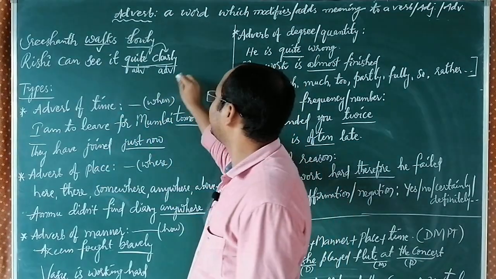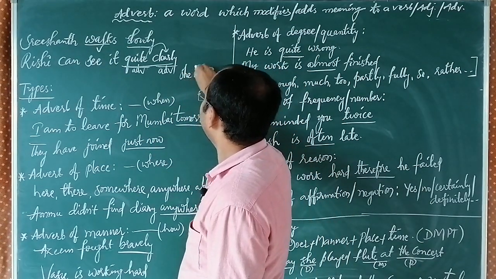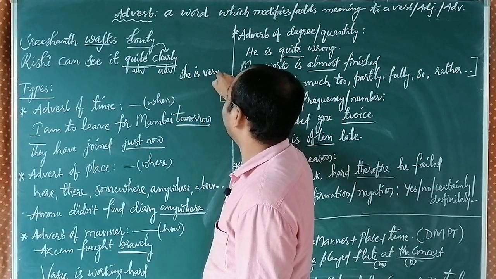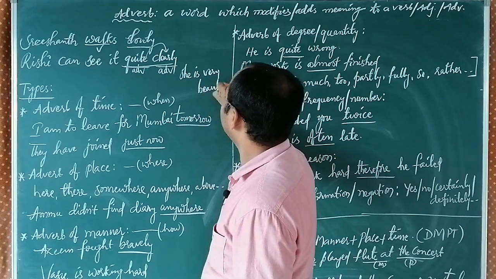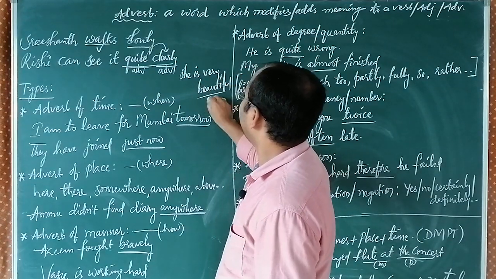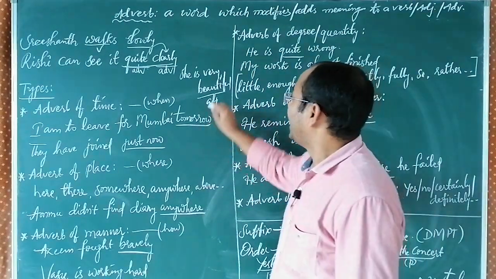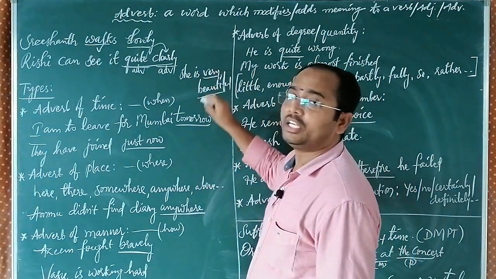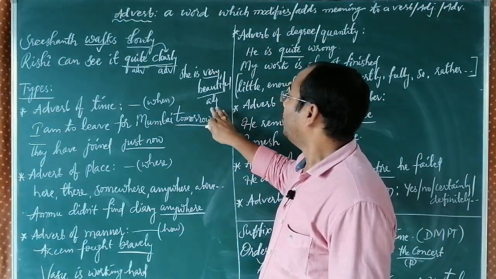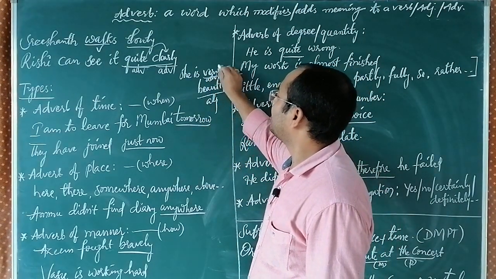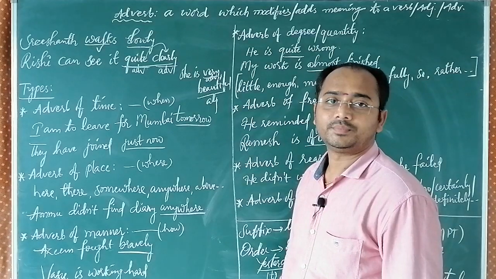She is very beautiful. Beautiful is an adjective, if you understand it by the suffix. How much beautiful? Very beautiful. So it becomes an adverb.